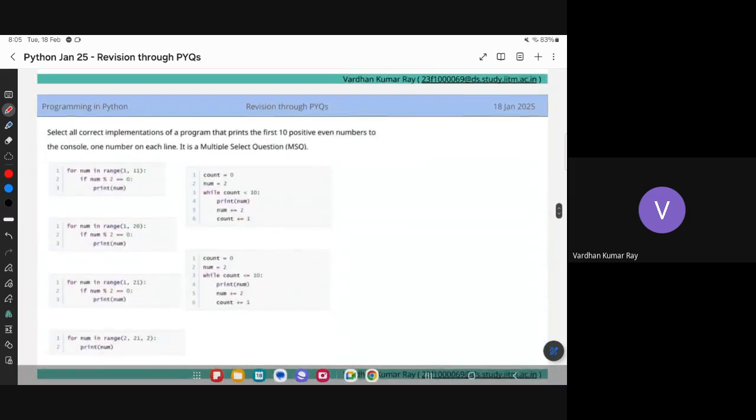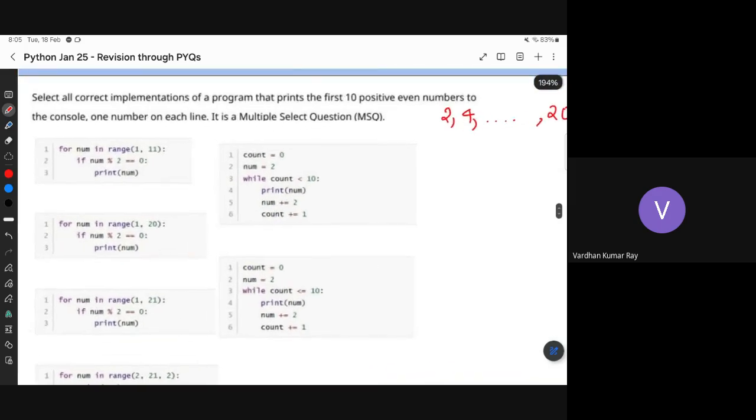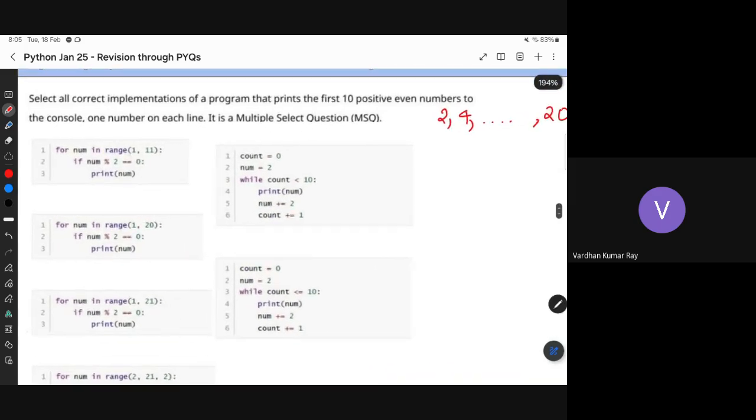Now the question asks me to find a code snippet which helps me print the first positive even numbers to the console. So you need to print 2, 4, and so on up to 20, right? Let's see which of them is not capable of printing. One thing we can see here: the number range itself does not allow you to reach 20, right? So anyway, this becomes false.